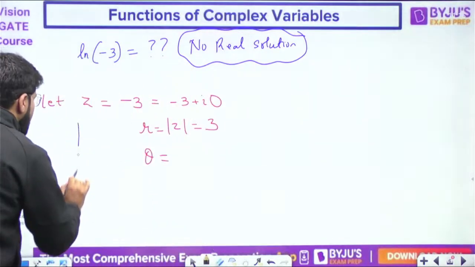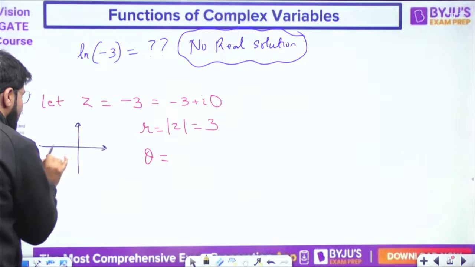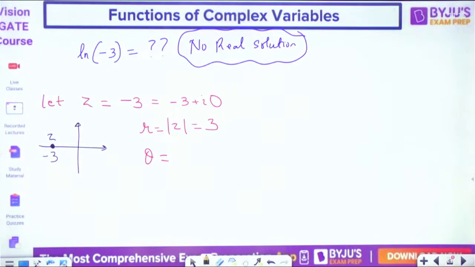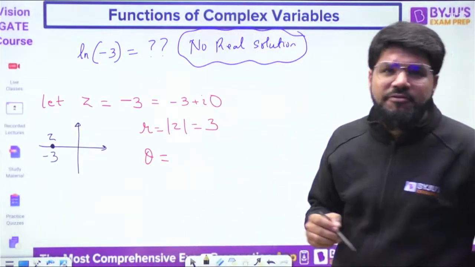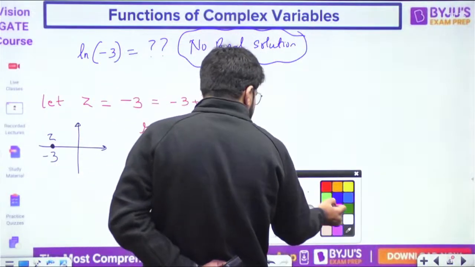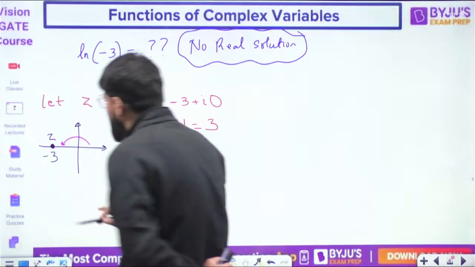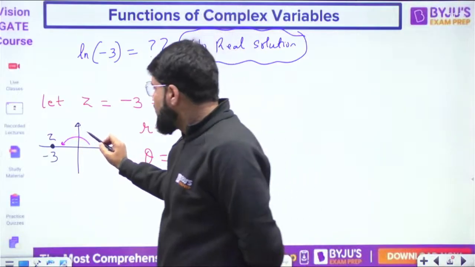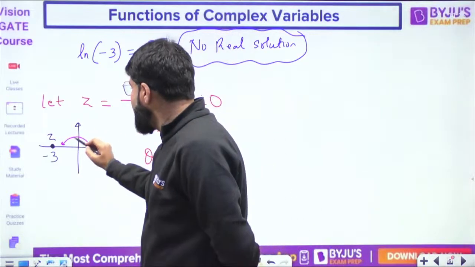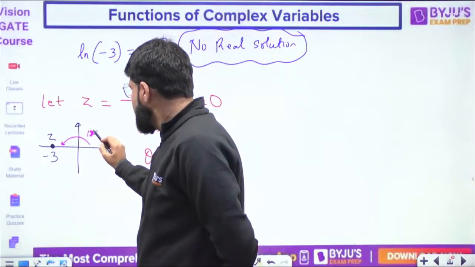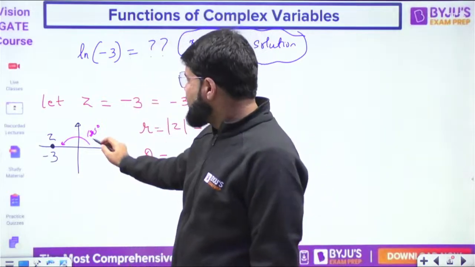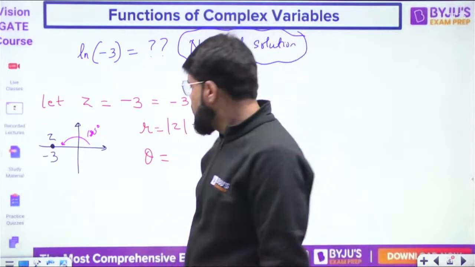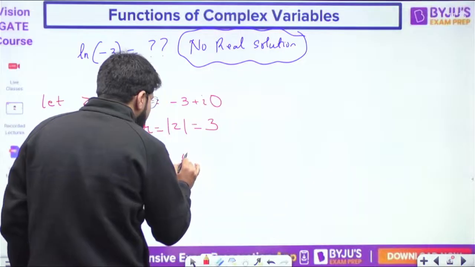This number is minus 3. Minus 3 means purely real but negative. This is the value of z. So what is the phase of this number? You can calculate by formula also, or you can see directly. The argument of any complex number is measured with respect to the positive x-axis. So from the positive x-axis, you take 180 degrees to reach the negative real axis, 180 degrees or pi. I have taken an anti-clockwise angle; always remember, anti-clockwise angle means positive, clockwise angle means negative. So theta can be written as pi.